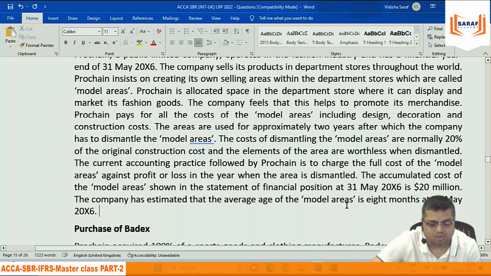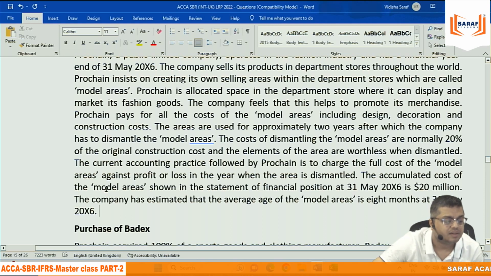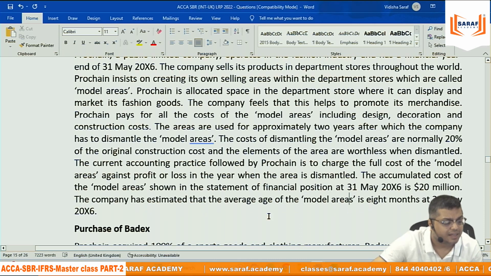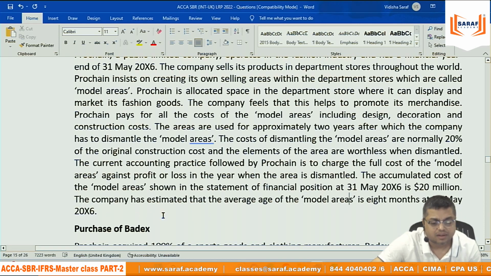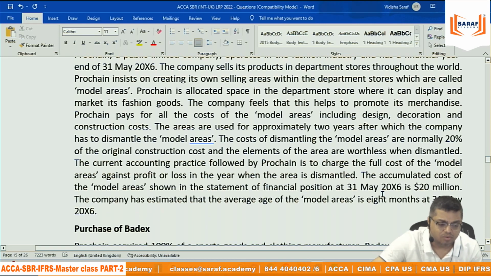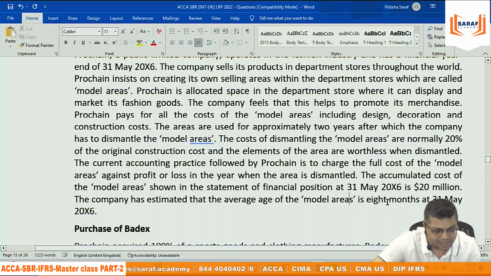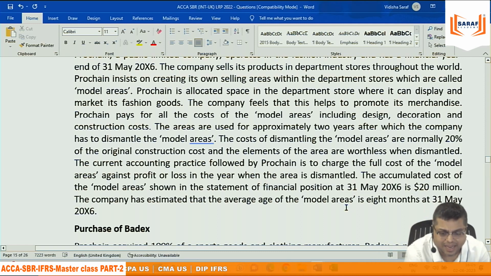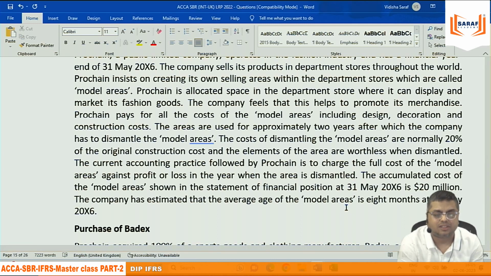Can we deduct depreciation or something here? We can; no figures are given. On 31st May, this is the figure. The company has estimated the average age of the model areas is 8 months at 31st May. That I know. But can we calculate any depreciation based on this for the current year? You will say 8 months depreciation. Where will you charge?